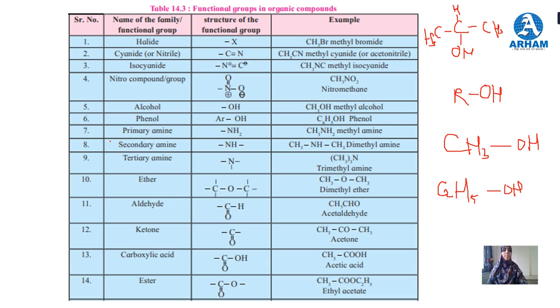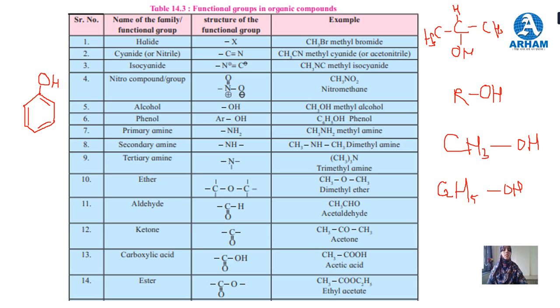Now phenol. Phenol also contains a hydroxy group, but here the hydroxy group is attached to a benzene ring. Phenol is an aromatic compound. I have already told you phenol is an aromatic compound. This is the benzene ring, and one of the hydrogens of the benzene ring is replaced by a hydroxy group. See, this is OH.